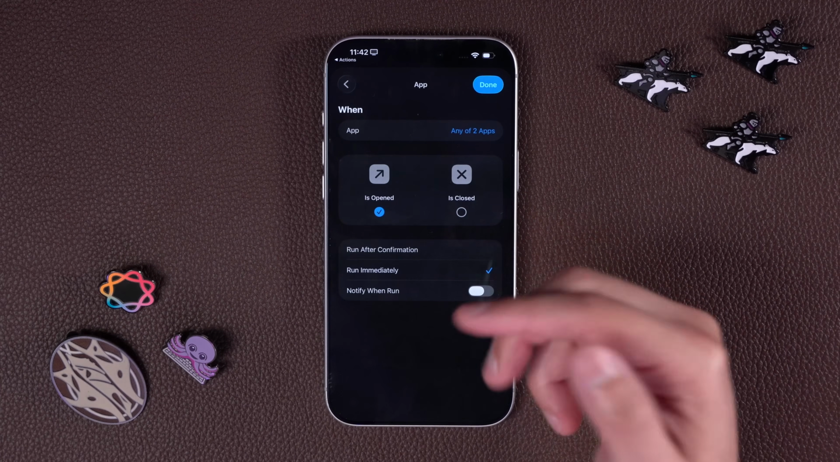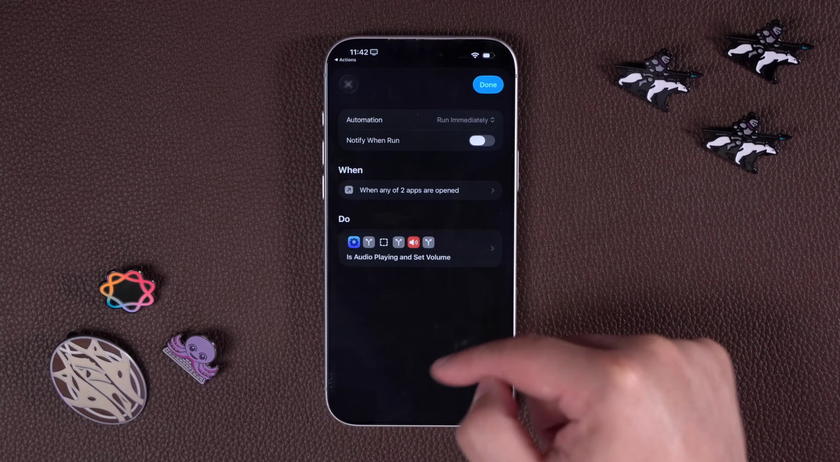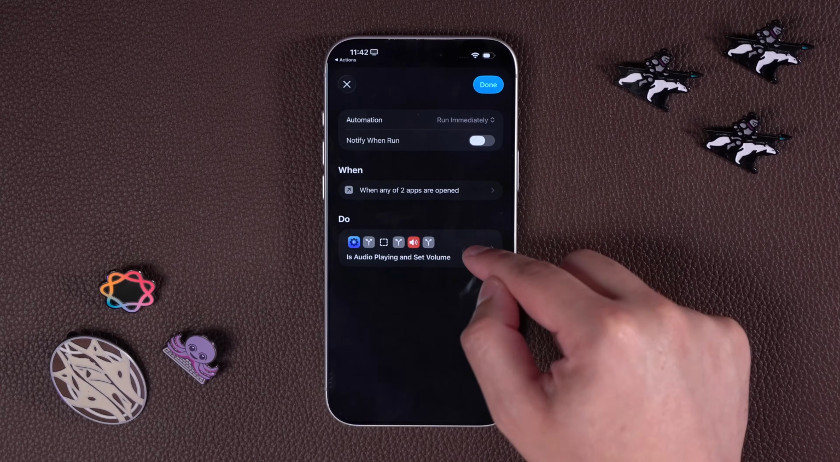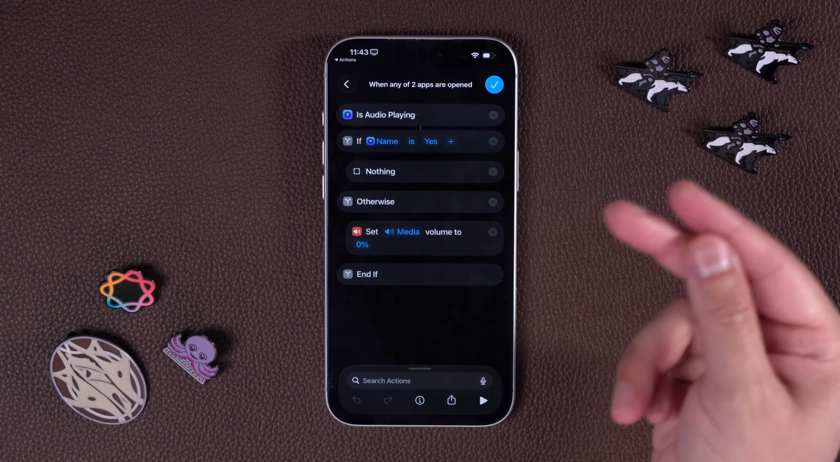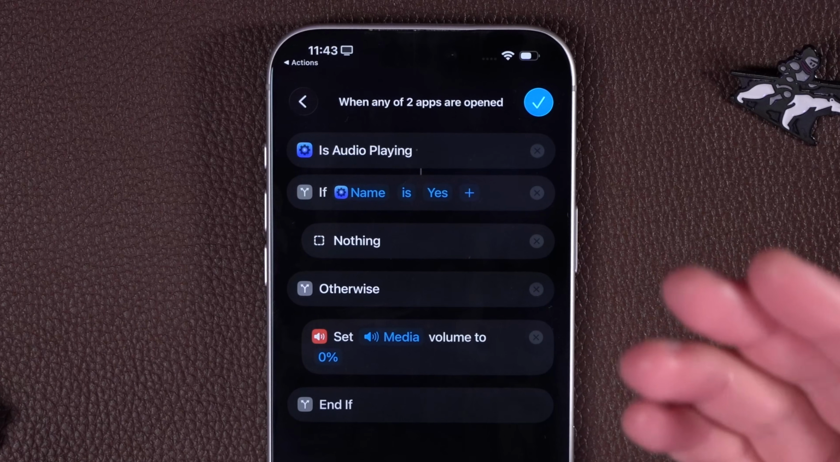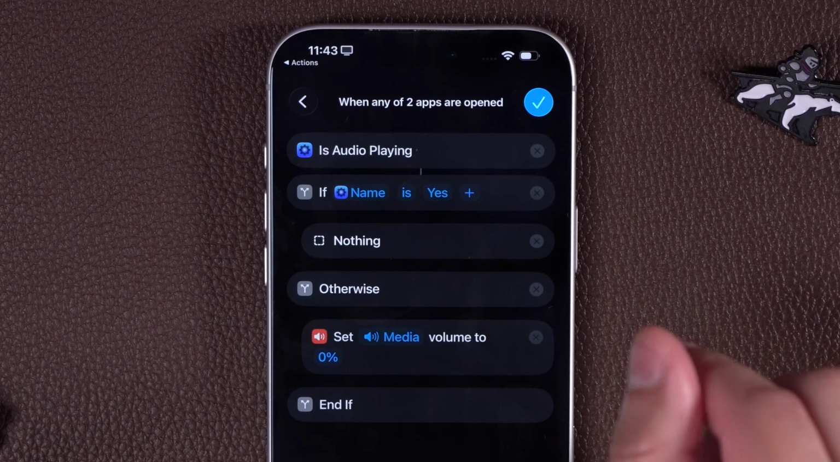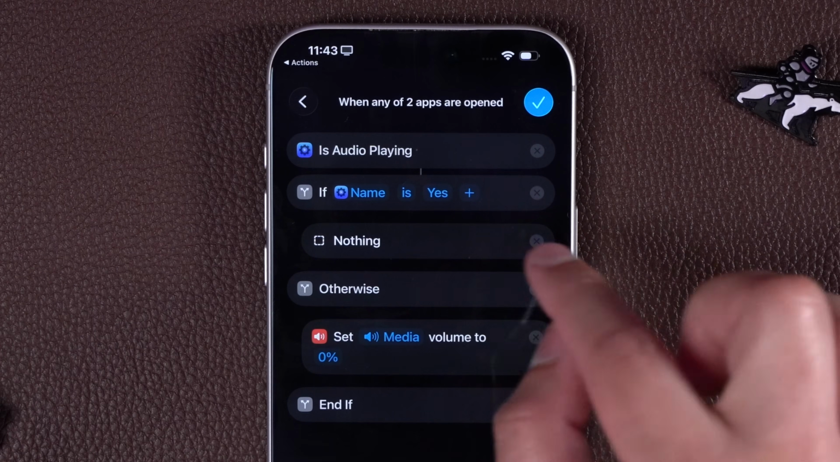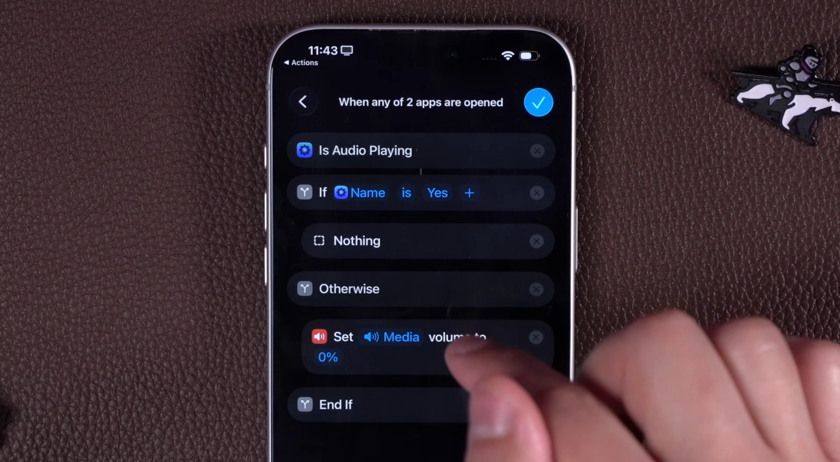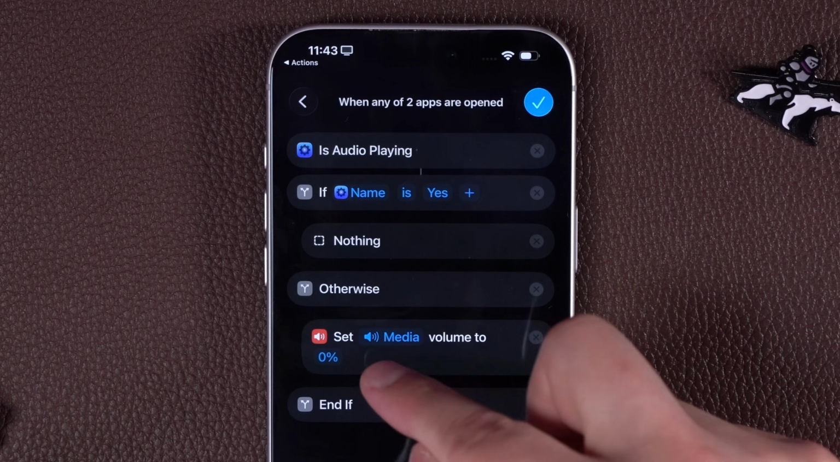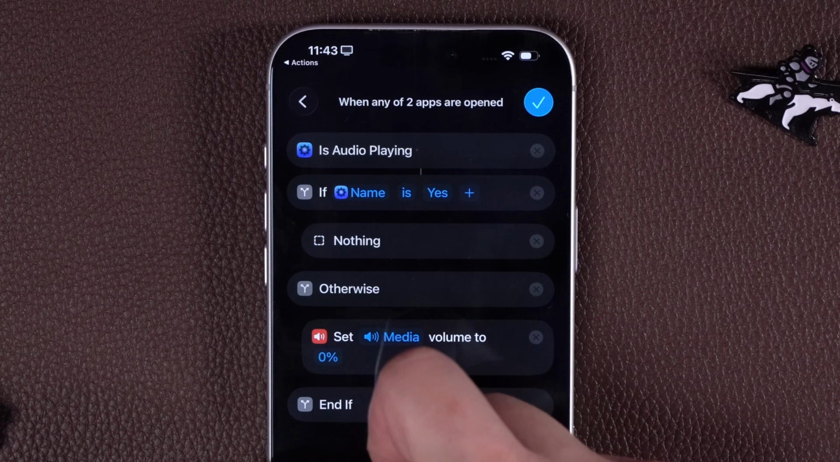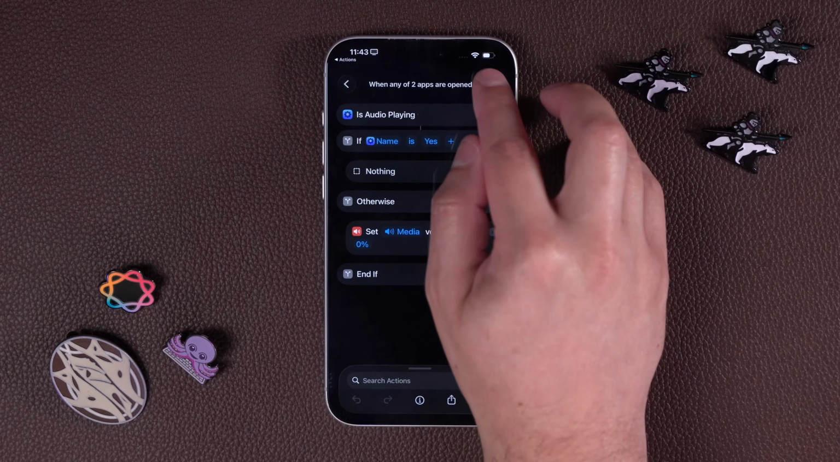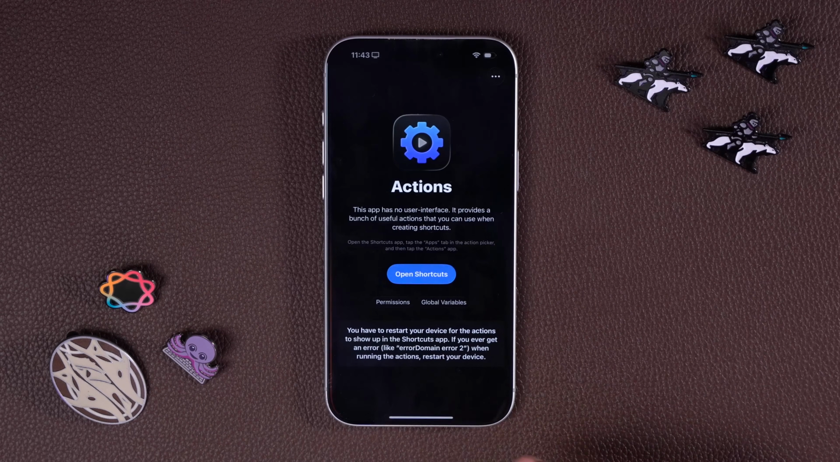And what this does is whenever I open a social media app like TikTok or Instagram, I want the volume to go to 0. But if audio is already playing, like I'm listening to a podcast probably in headphones, I don't want it to turn down the volume. So this shortcut checks, is audio playing? And if the answer is yes, it doesn't do anything. But if the answer is no, meaning I didn't already have audio playing, it's going to set my phone volume to 0%. This way it mutes the social media apps. That's another great action in the Actions app.